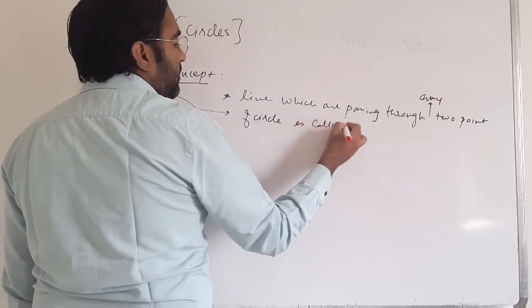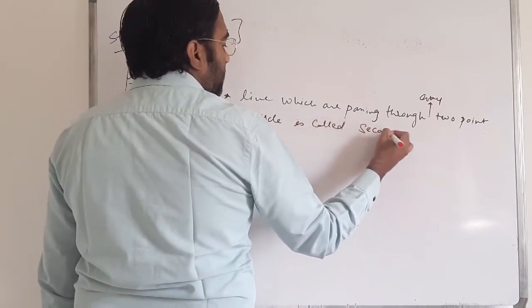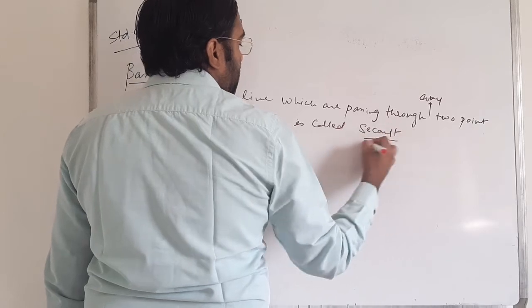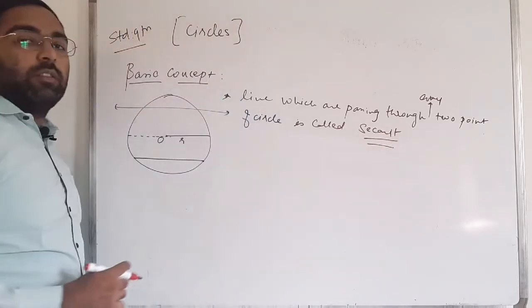It is also called a secant of the circle.